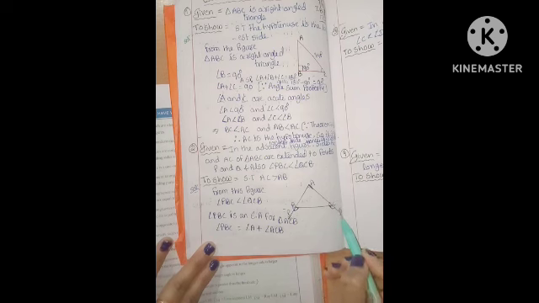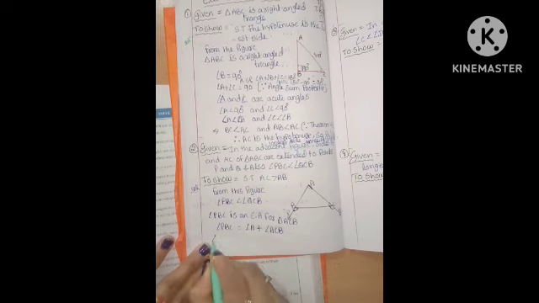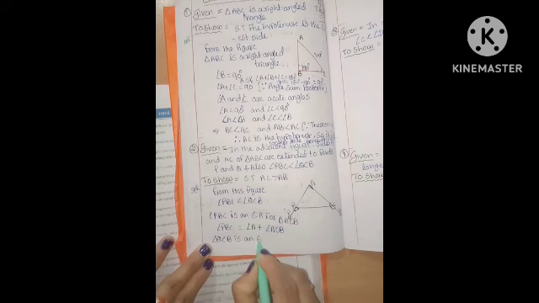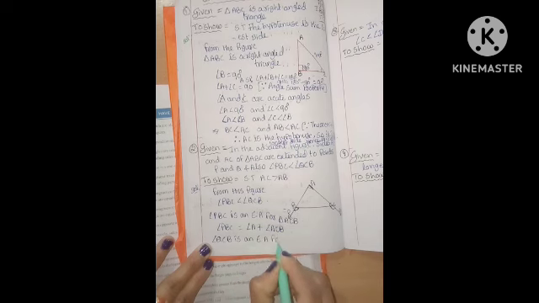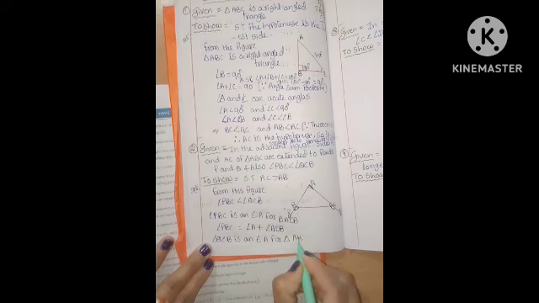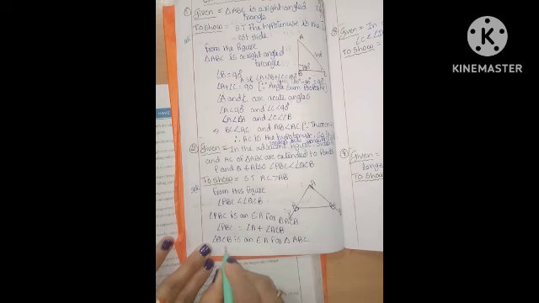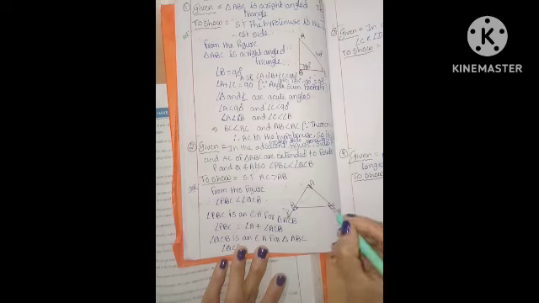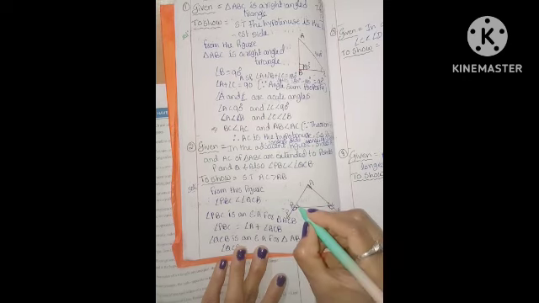Next, another exterior angle. What's QCB? Angle QCB is an exterior angle for triangle ABC. Exterior angle is equal to the sum of the two opposite interior angles.